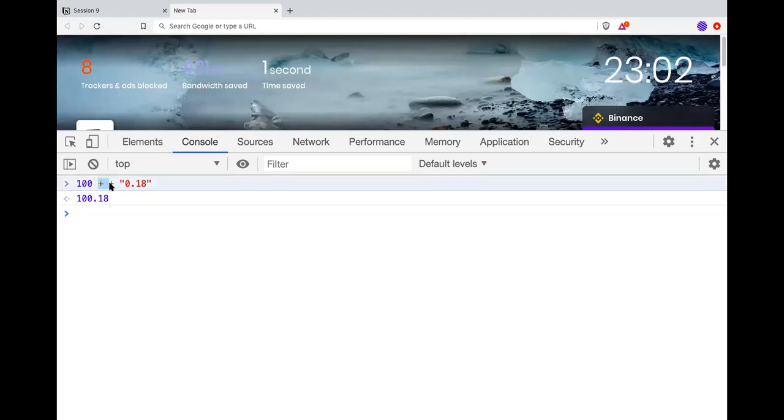Whenever you add plus in front of any value, it will cast that to a number, and now it is 100 plus 0.18, and that is why it is showing 100.18. The moment I remove this, it is 1000.18. It just concatenated the value. This is where a lot of developers make mistakes in calculation, where a payment part is involved, in production or real applications.